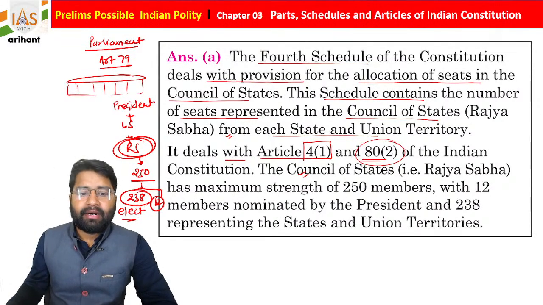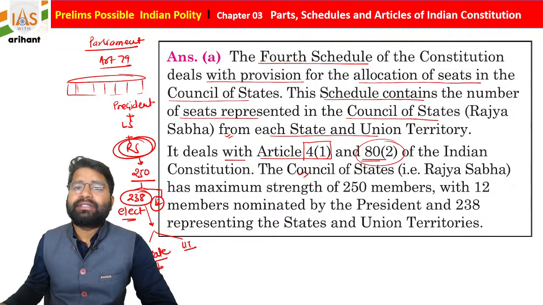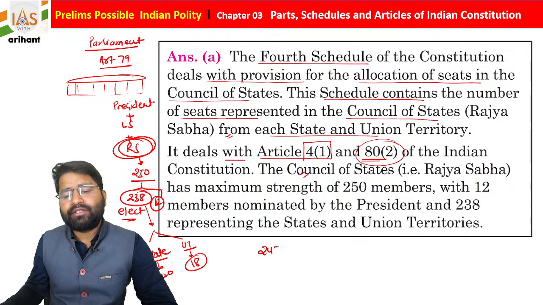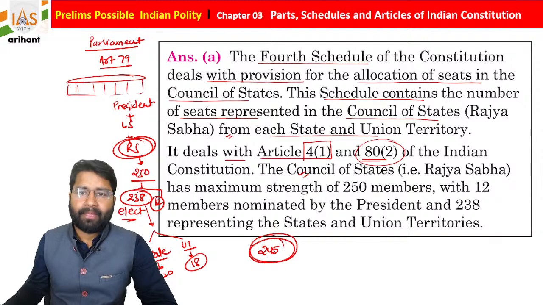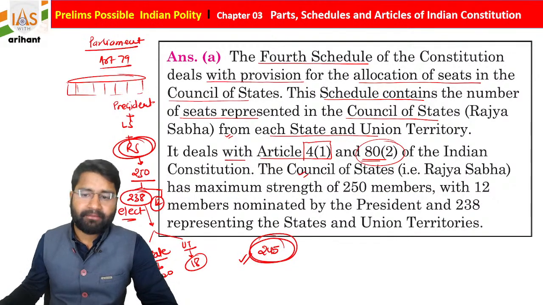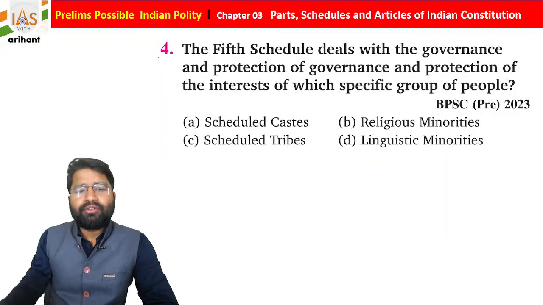Okay, out of these 238, there will be 2 types of seats, some given to states as well as some given to union territories. If we talk about the states, students, states have 220 and union territories have 18 seats, but the present strength is 245. Okay, so there are a few seats which remain vacant. The present complete strength is 245, students. I hope you all are able to understand it. Now we are moving towards the next question.